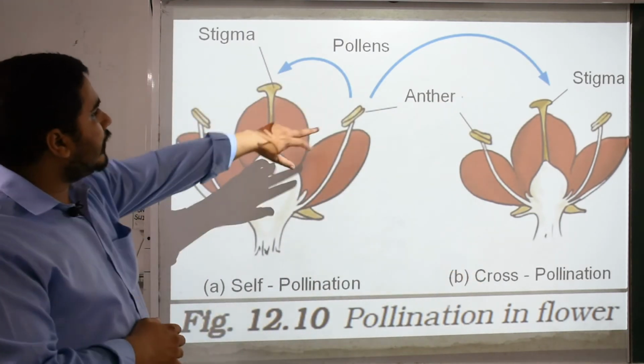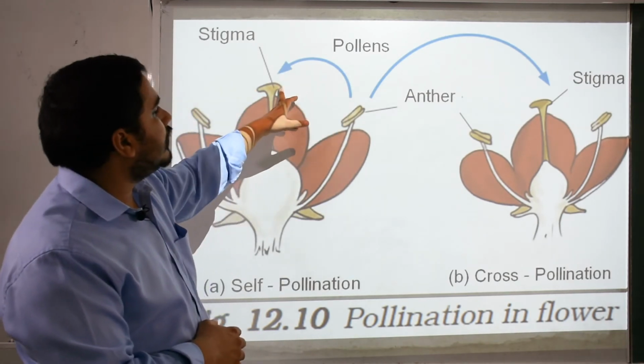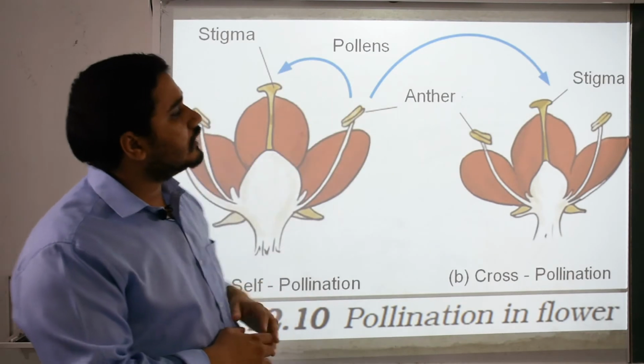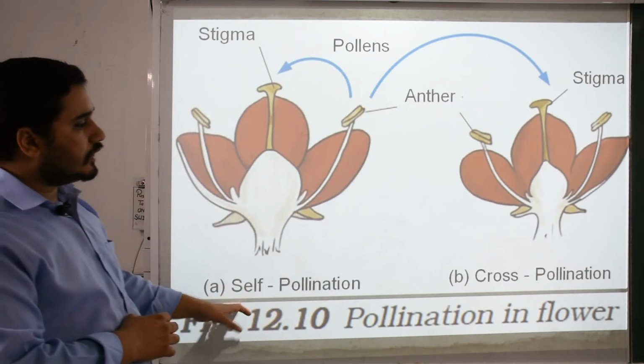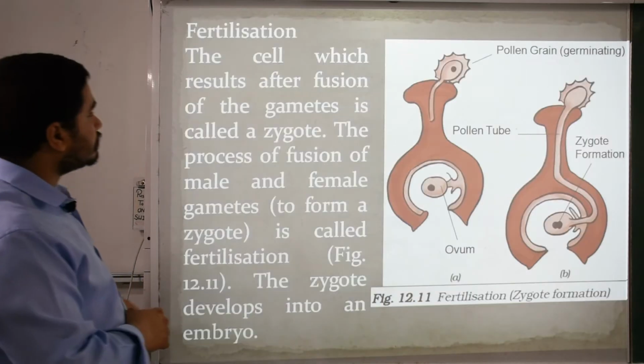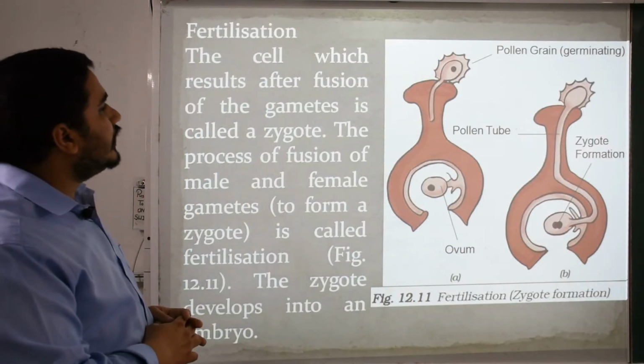So arrows give a better example, from anthers of one plant to the same plant, and from one plant to another plant. Therefore, one flower to another flower, and one flower to the same flower. This is self-pollination and cross-pollination. Now we will go to the next stage, which is called fertilization.